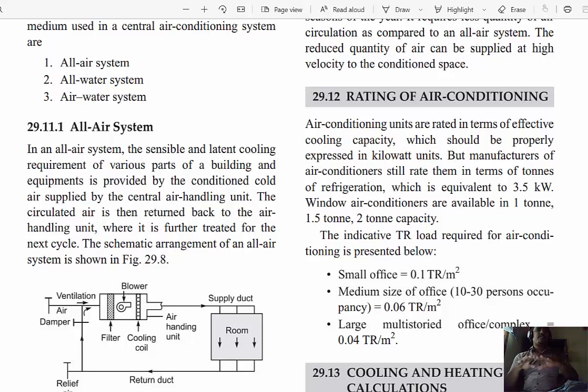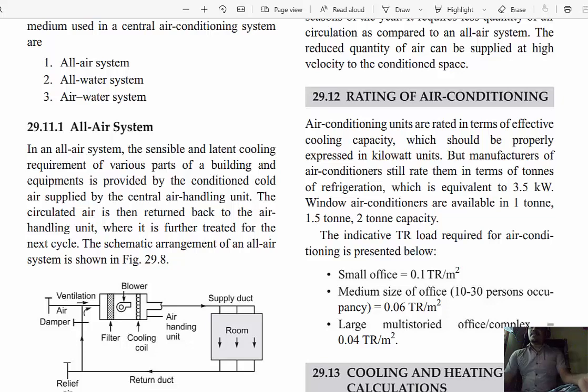Okay, for example, a very small room requires a 1 ton AC, but the number of persons living in that room is 10. The room is very small. Based on the room area, we have fixed a 1 ton AC, but the persons' capacity in that room is 10. Therefore, the air conditioning capacity is meaningless, because for a particular 1 ton AC, there is a definite area and definite occupying persons, which is the rating of an air conditioning system.